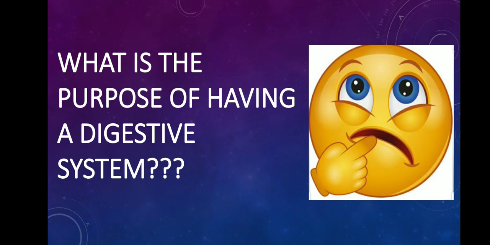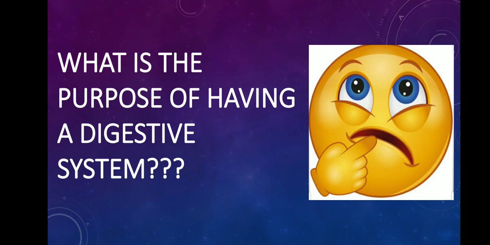What is the purpose of having a digestive system? The main purpose is that most of the food which we consume are all macromolecules, and the cells in our body do not have the ability to absorb macromolecules directly. So, these macromolecules should get converted into micromolecules so that the cells will be easily able to absorb them. This is the main reason why we have a complex digestive system.